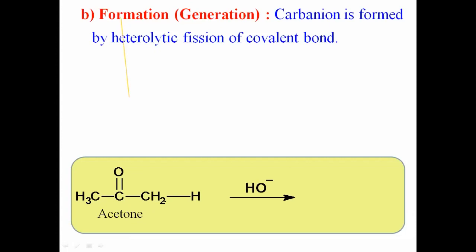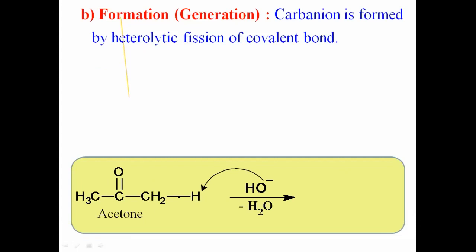Suppose in presence of a base, what happens? Here that molecule loses an alpha hydrogen atom, which means the base, the OH minus ion, takes that hydrogen atom, and that OH minus and hydrogen form H2O. I have written minus H2O on the arrow.